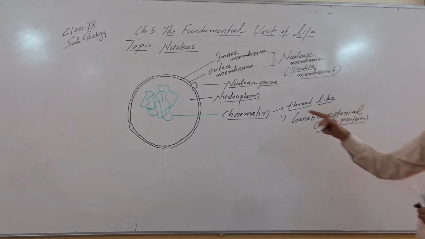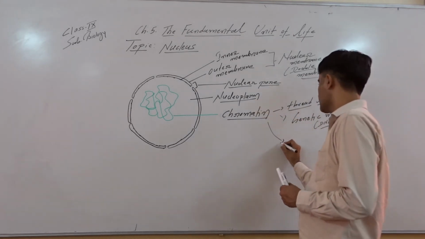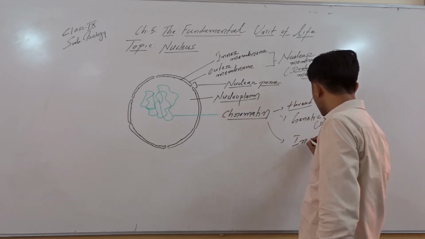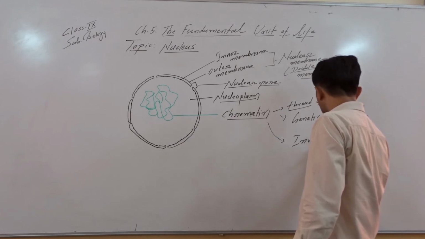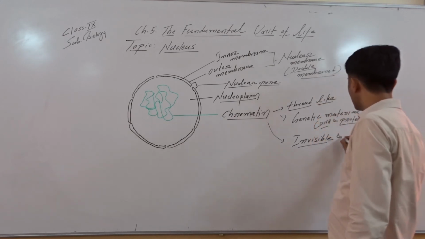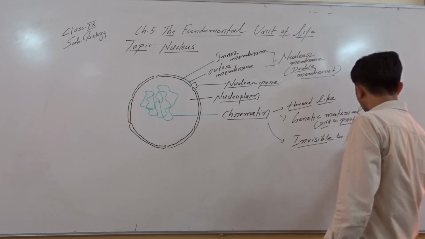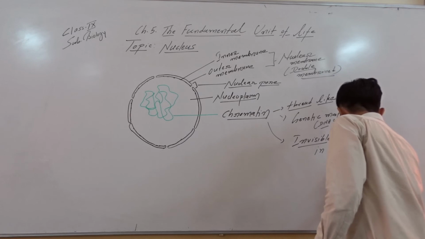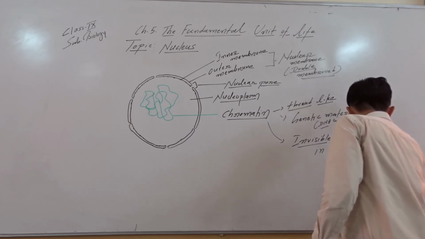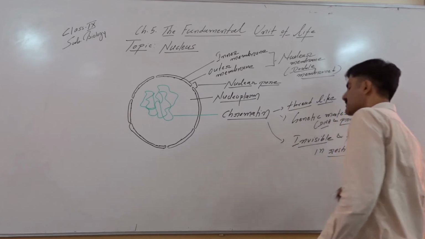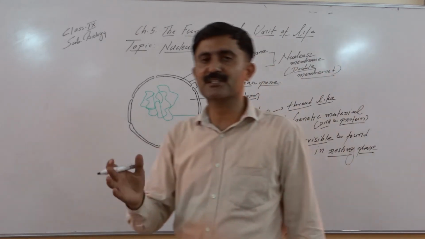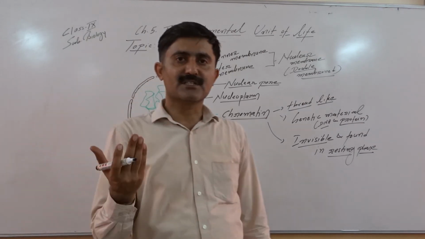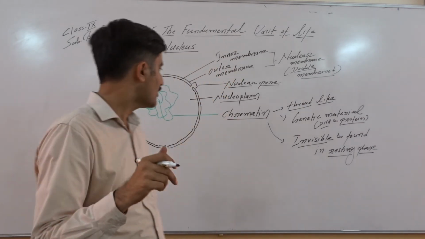Chromatin, please remember, is the structure which we have shown here, but it is generally invisible. Please remember, it is invisible and found in the resting phase of the cell. Resting means when the cell is not dividing. Here the term resting phase is used for when the cell is not dividing. Generally, a cell does not continuously undergo division. That phase is also known as interphase.